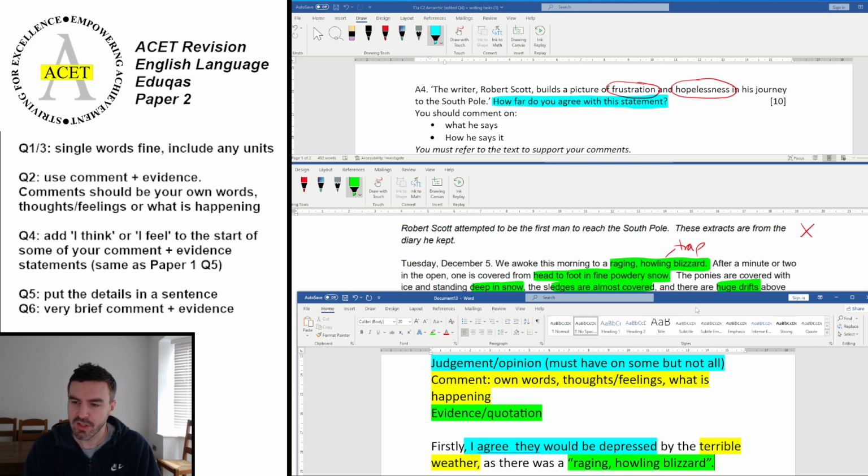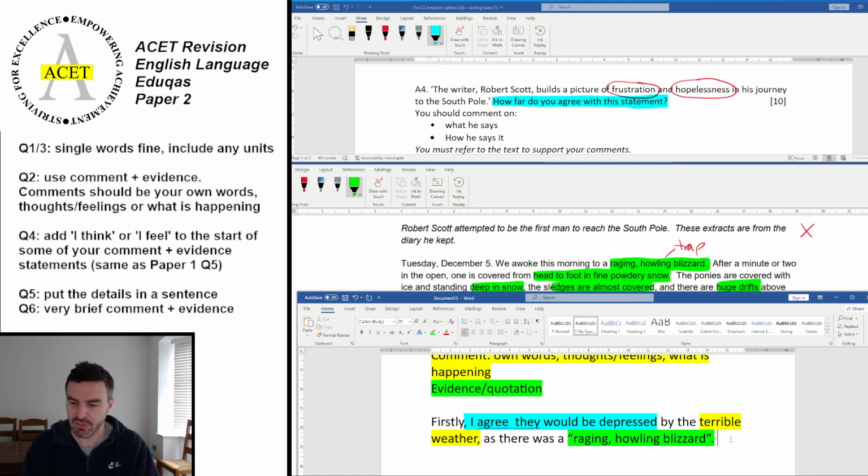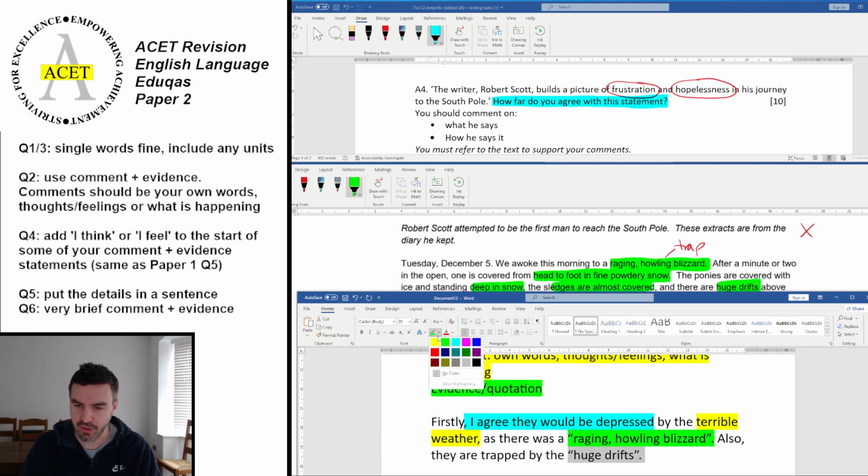So then if we did one about the deep snow, the sledges being covered, the huge drifts as well, it's this idea of them struggling to move. They're going to be trapped, but we don't need to do a judgment with that one because we've just done one in the first sentence. Also, they are trapped by the huge drifts. And although that's a really short answer, it does understand what's actually going on because we've got this idea that they are trapped. So we have a clear comment there.